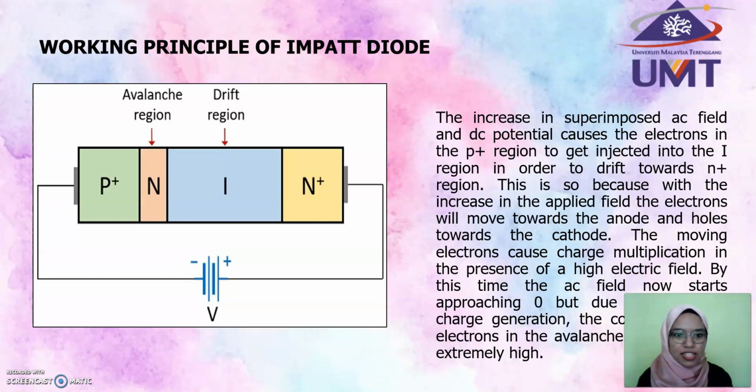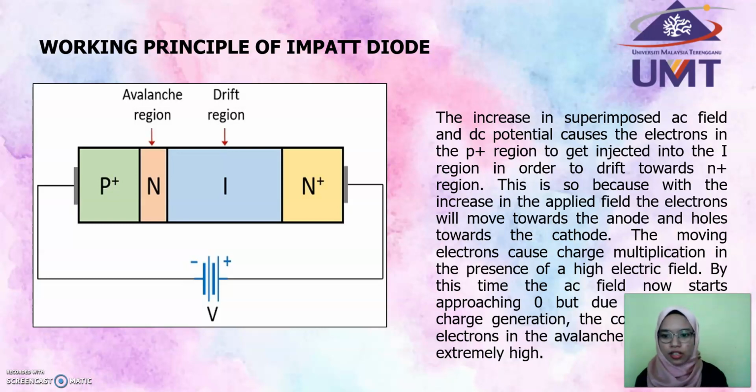The increase in P plus region, the increased superimposed AC field and DC potential cause the electrons in the P plus region to get injected into the I region in order to drift towards N plus region.